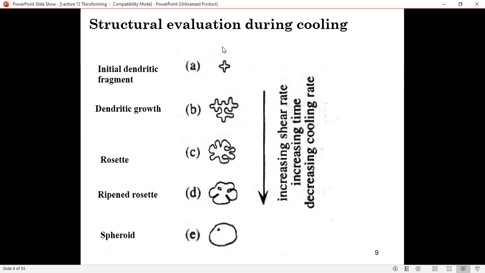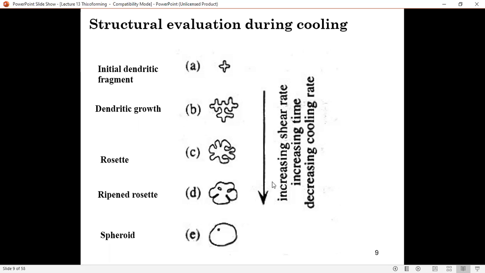So this is structural evolution during cooling. As I mentioned just now, if you pour a metal into a mold, what happens in terms of the structure formation? First, you have an initial dendritic fragment, and then it will grow and turn into a rosette form, then a ripened rosette form, and then a spherical form.